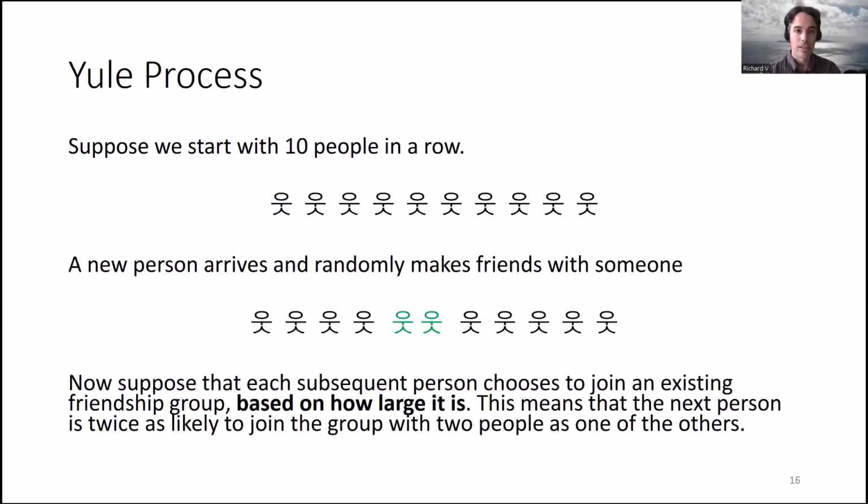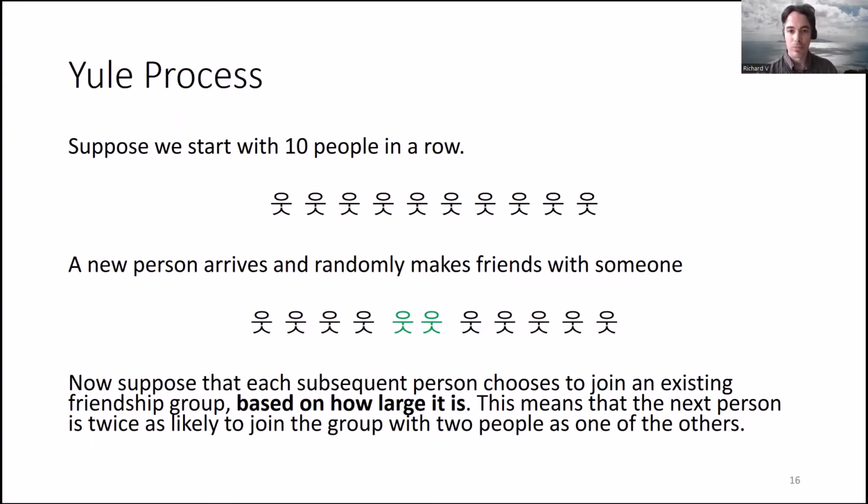And the way these work is, well, we'll do an example of a Yule process operating. So suppose we start with 10 individual people, and a new person arrives and randomly chooses a person to make friends with. So now you have one group of 2 people who are friends, and you have 9 groups consisting of 1 person. So these are people with no friends.